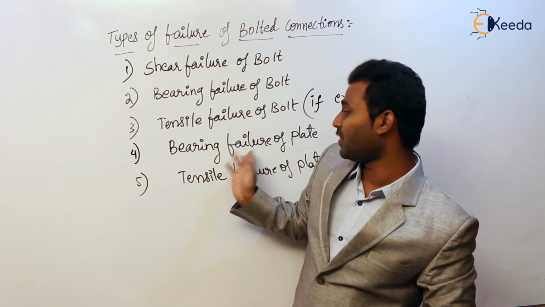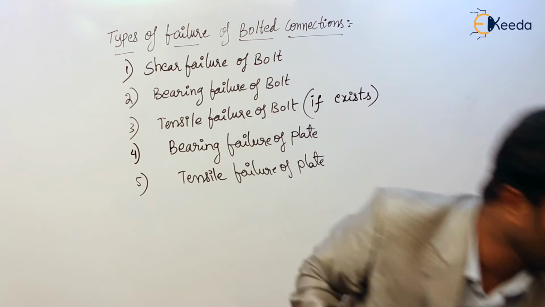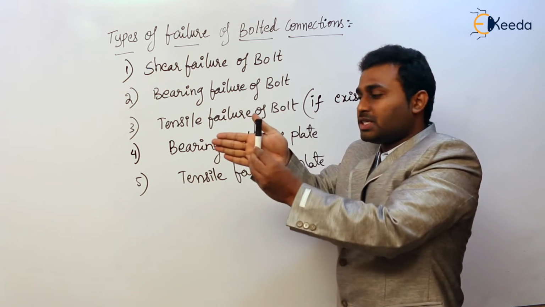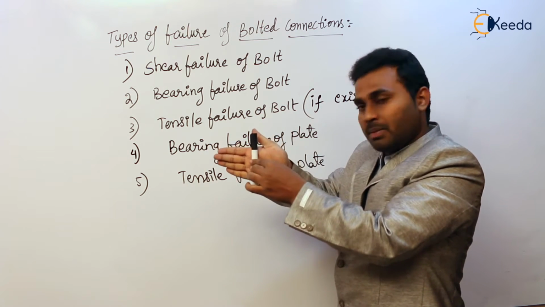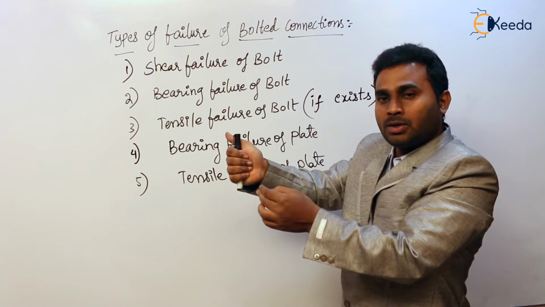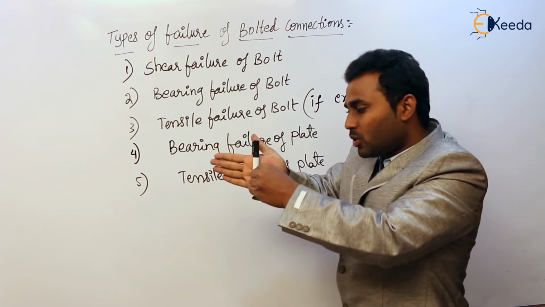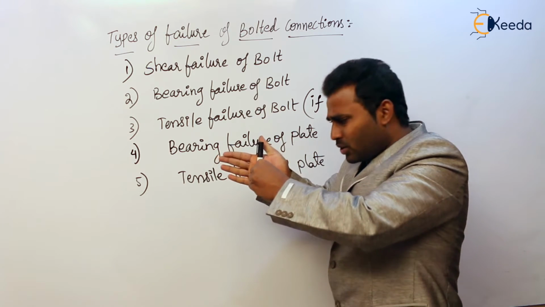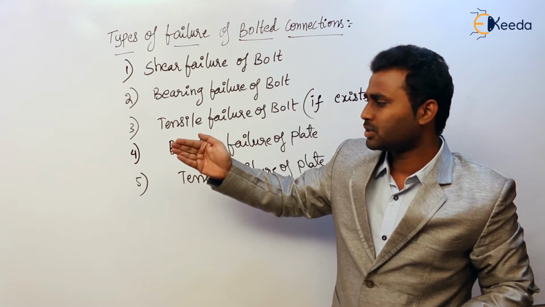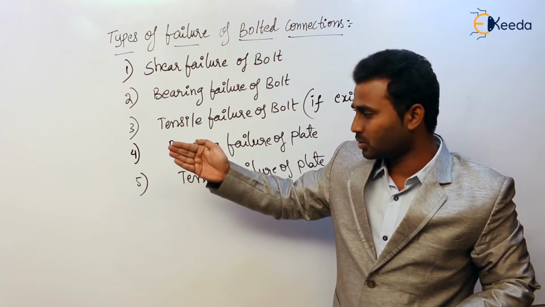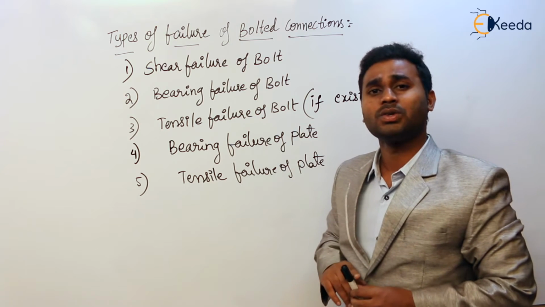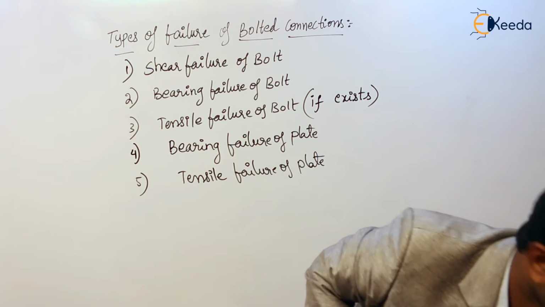Now coming to the bearing failure. So in bearing failure, this is the bolt. So this is going to bear against the bearing plate. Okay, this is a plate. So like this, the bolt is embedded. So assume that this is like this. So now this bolt is going to bulge it or going to bear on it or press against. Now what happened? So this is the member. It is going to buckle like this. So that is the bearing failure. Again, tensile failure.